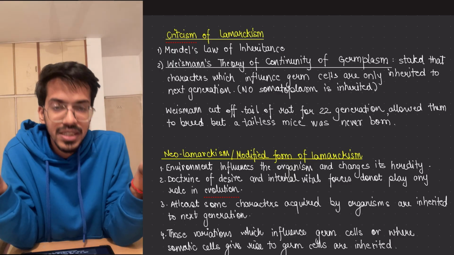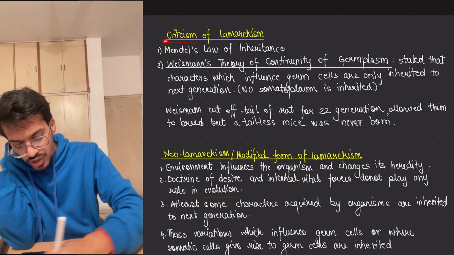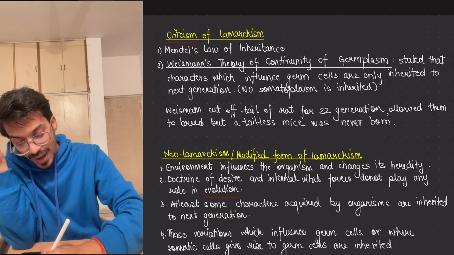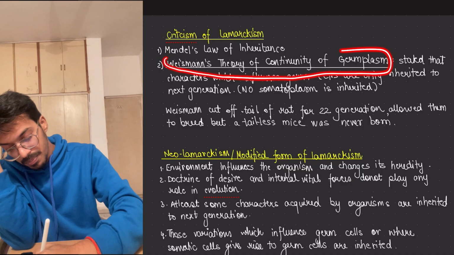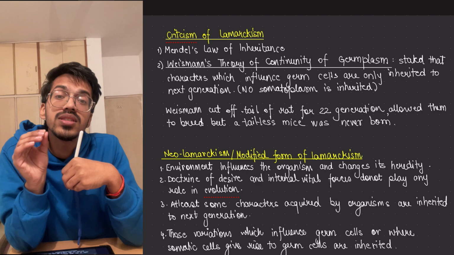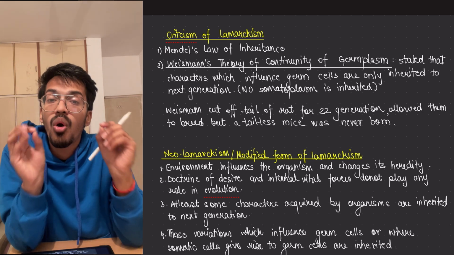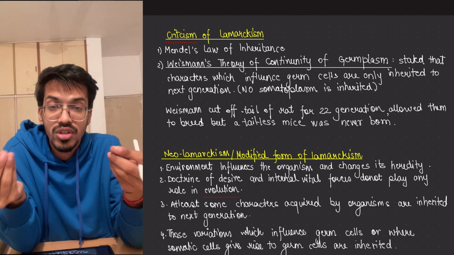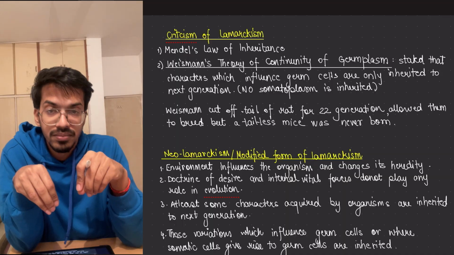Your genes won't be changed, right? So this is the major criticism. Moving on, there is Weismann's theory of continuity of the germplasm. What did Weismann say? Weismann said that all those variations will go into the next generation only if they are present in the germ cells.